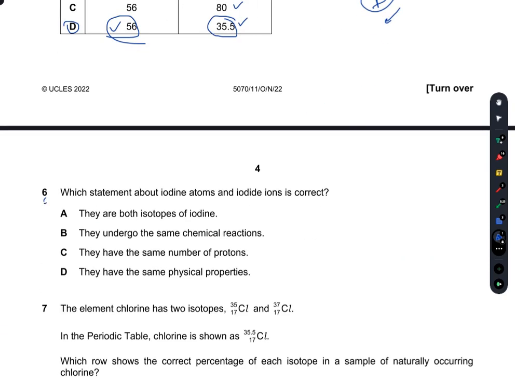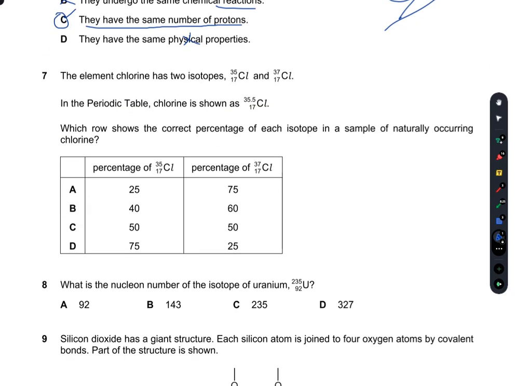Question number 6. Which statements about iodine atoms and iodide ions are correct? Iodide ions and iodine atoms both are isotopes of iodine. No, this is not necessary. They undergo the same chemical reactions. No, again incorrect. They have the same number of protons. Iodine gains or loses electrons. Iodine only gains electrons. The iodide ions have nothing to do with the number of protons. Their number of protons remains the same as in the iodine atoms. So that means C is the right option. They have the same physical properties. No, again incorrect. C is the right option.